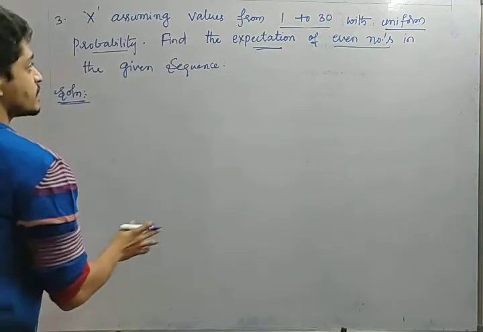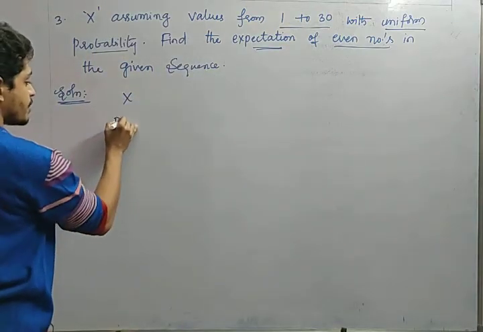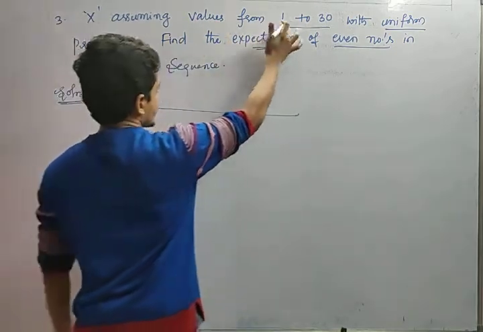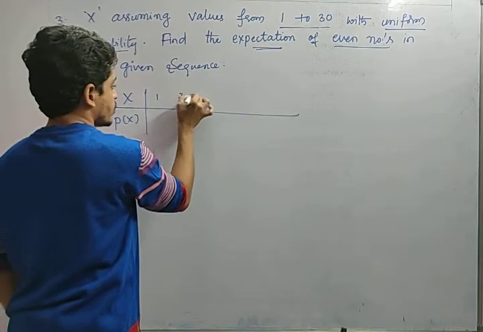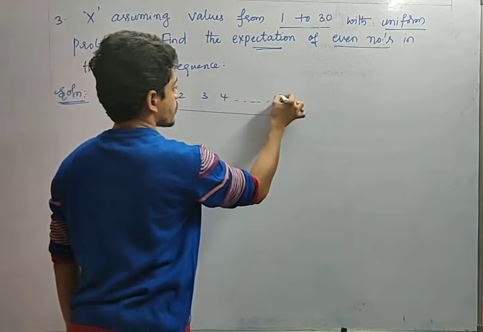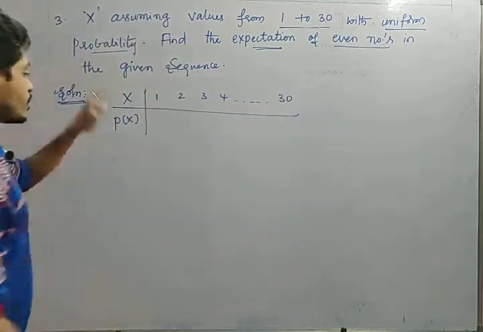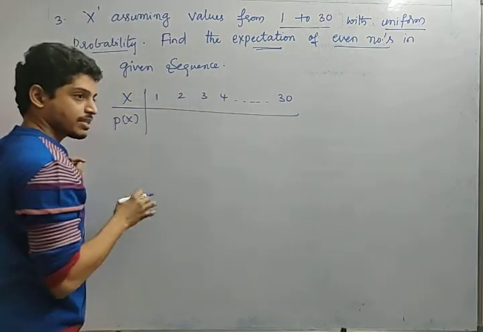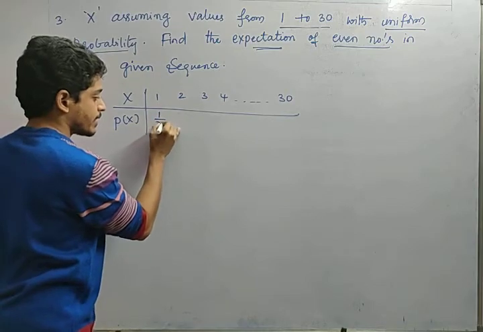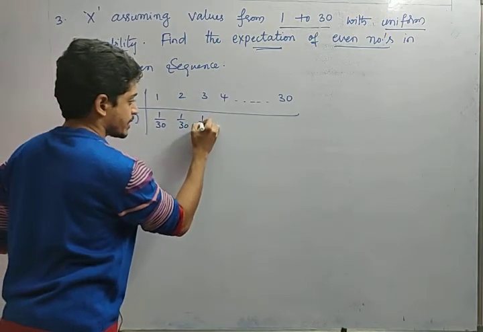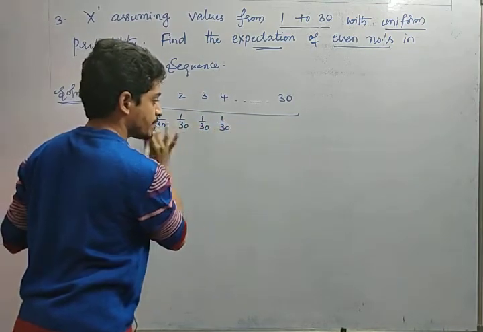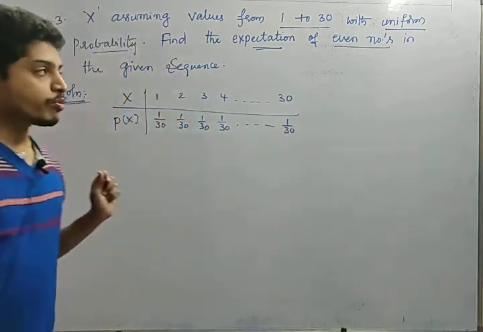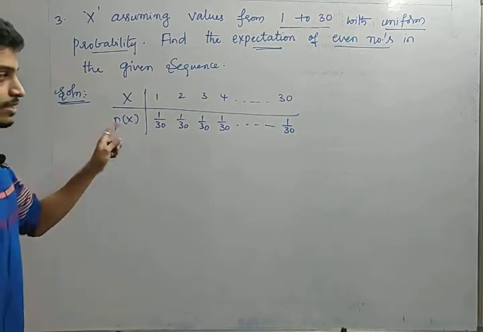Let us write the sequence first. Suppose this is the random variable x and this is p of x. So the random variable is taking the values from 1 to 30, that is 1, 2, 3, 4 and so on up to 30, and there is uniform probability. So there are 30 numbers. The probability of getting a number is 1 by 30, right? So 1 by 30, 1 by 30, 1 by 30. Every probability is the same, that means uniform probability, up to 1 by 30. This is the probability distribution.